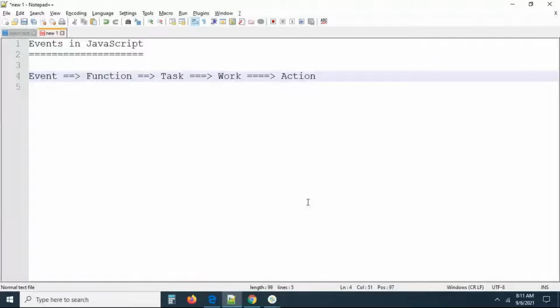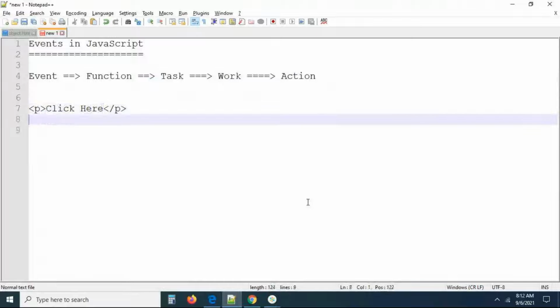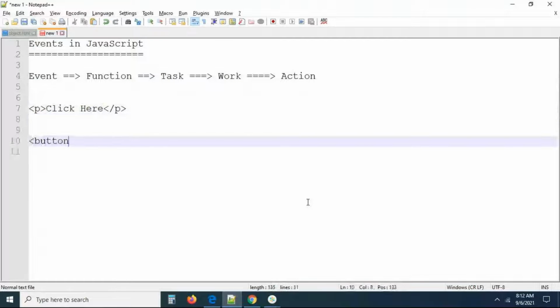Here, all the events are going to be added to an element, on the starting tag of the element. For example, we have a paragraph tag, open and close, and on it I add onclick. Something like this: click here. I'm taking a label called click here. You can take a button like this. We have so many elements. Whatever the element may be, this is a button open, button close. On the button also, I want to do something: on click of the button, I want to execute some logic.